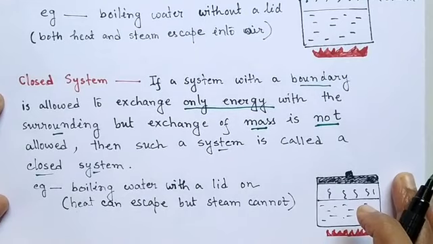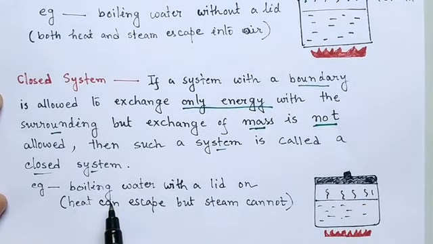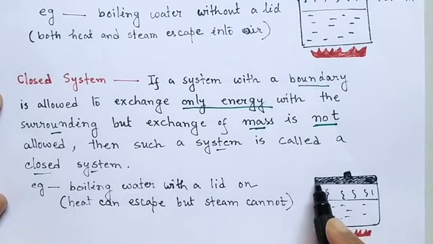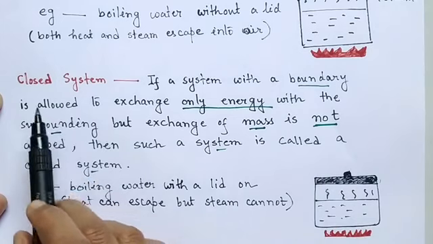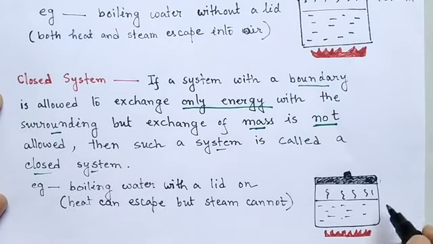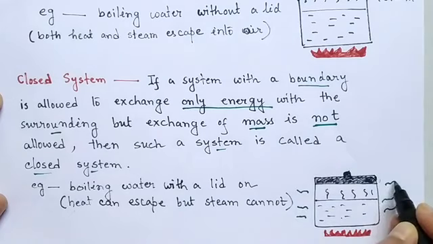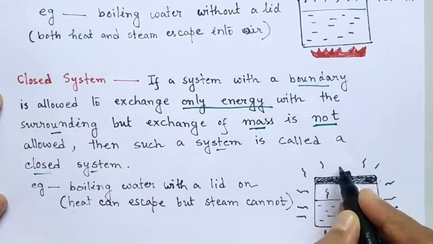So what is example of a closed system? So if you have a boiling water with the lid on, which is suppose fixed, then it will form a closed system. Okay, so in this case the heat can escape into the air or the surrounding by radiation.